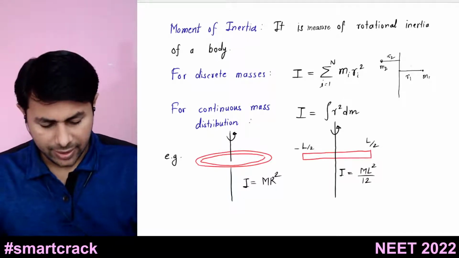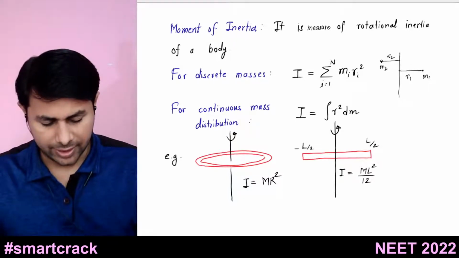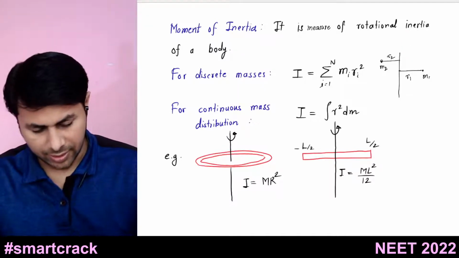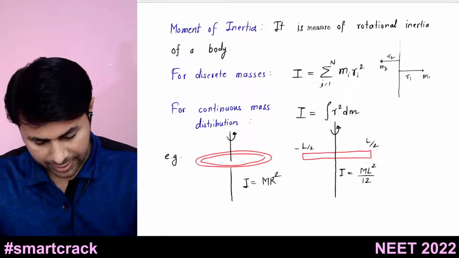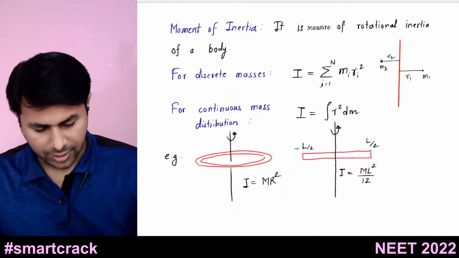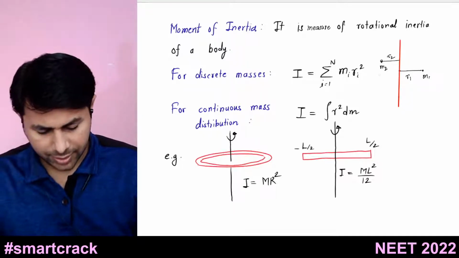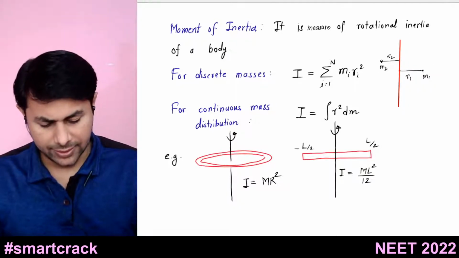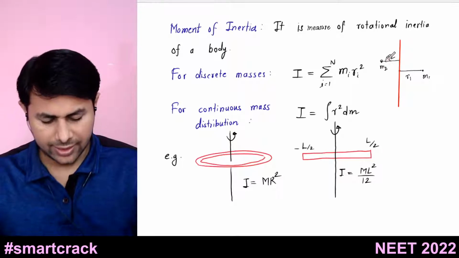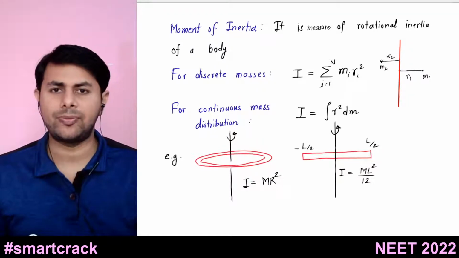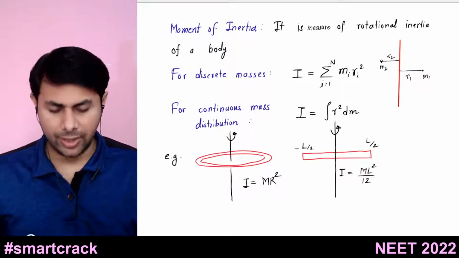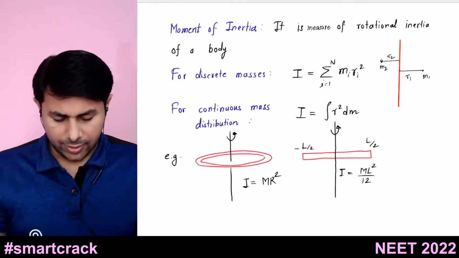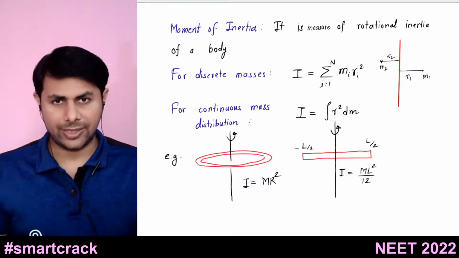So let's say you have a system of these two particles. You want to find its moment of inertia about this vertical axis. This is mass m1, which is at perpendicular distance r1 from this axis. This is mass m2, which is at distance r2. So what will be its moment of inertia? It will be m1 r1 square plus m2 r2 square. So this is for the discrete mass system.